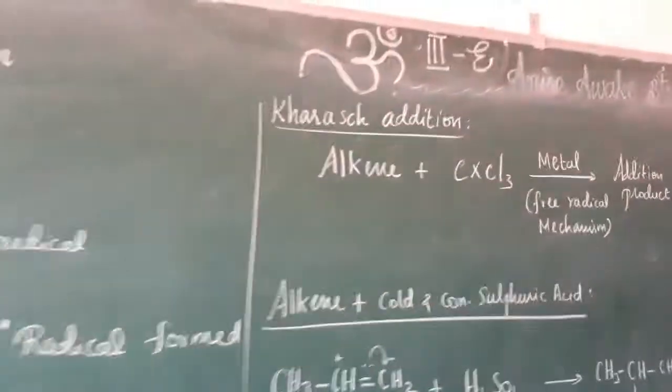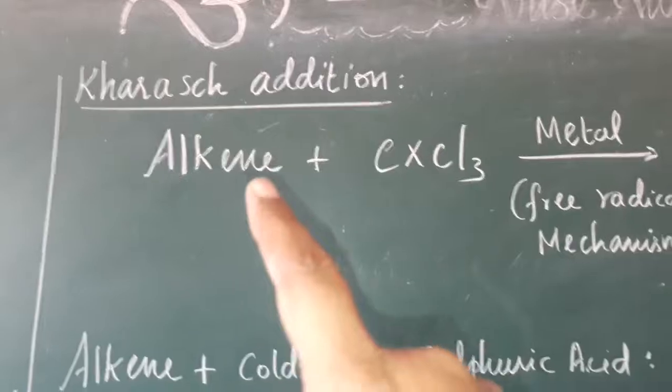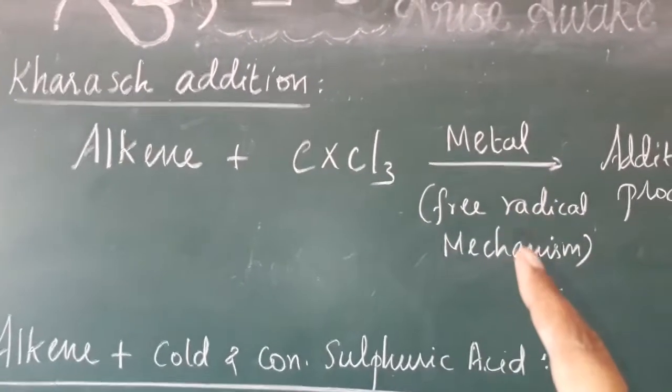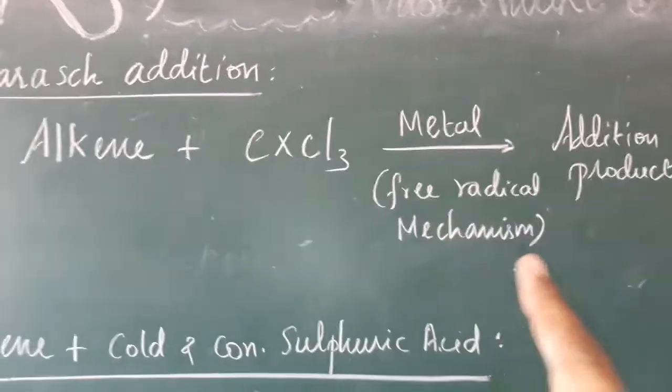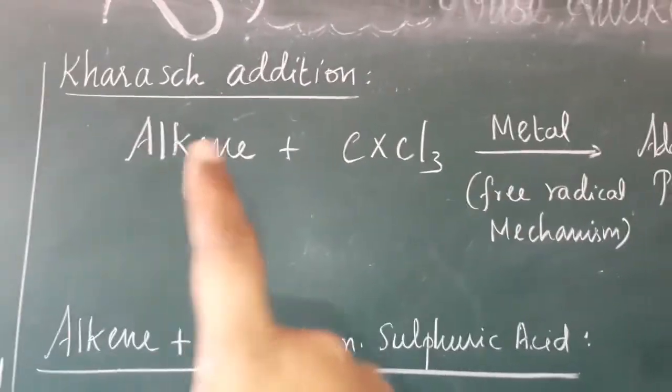And next one, Kharasch addition. What does Kharasch addition mean? Alkene plus CXCl3 in the presence of a metal catalyst undergoes a free radical mechanism and gives the addition product. That is called Kharasch addition.